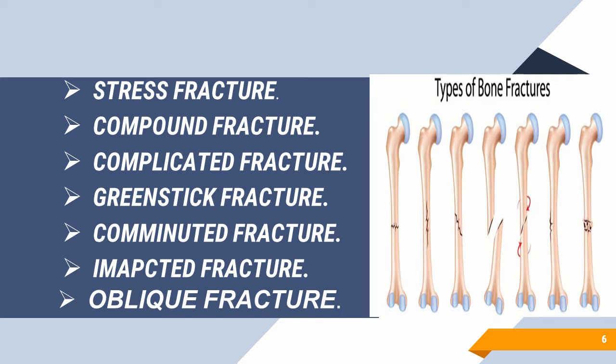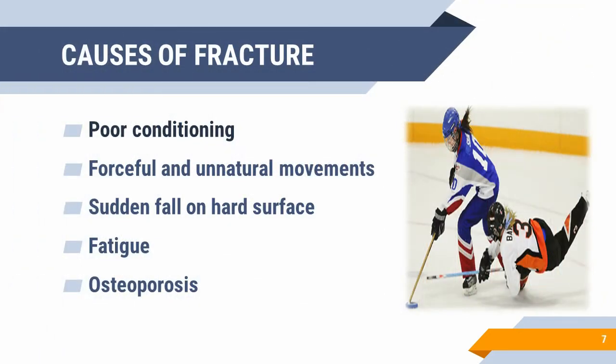Okay. And the sixth one is impacted fracture. Children, when the end of the fractured bone enters into another bone, it is called impacted fracture. Okay. Or in simple words, we can say a fractured bone gives impact to the other bone. Okay. Now the last one is oblique fracture. In this type of fracture, the bone breaks diagonally and sometimes it may be displaced or may not be displaced. Okay. And the main cause of this fracture is a direct hit with any sport equipment like a hockey stick or ball.